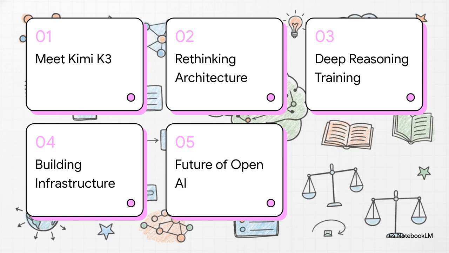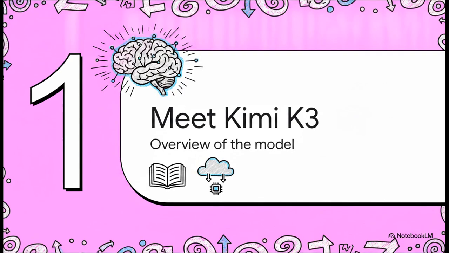So here's our roadmap for today. We'll briefly meet Kimi K3, talk about rethinking the architecture, dive into training for deep reasoning, check out building the infrastructure, and finally look at the future of OpenAI. All right, Section 1, meet Kimi K3. Let's get a high-level overview of what makes this model so groundbreaking right out of the gate.